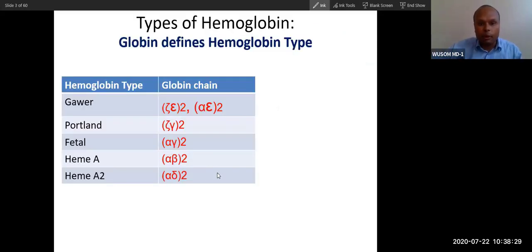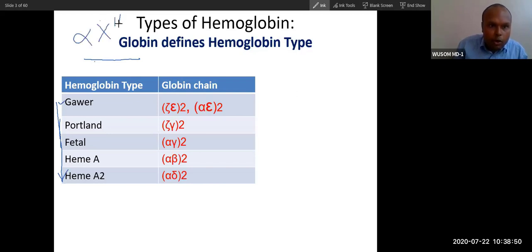These are the types of hemoglobin in chronological order. First this is embryonic, the first hemoglobin is this, then the second hemoglobin, like that. These are embryonic hemoglobins. According to chronology, I have written this. I have told you the alpha is on chromosome 16, and on this side chromosome 11 is there, so 11 and 16.